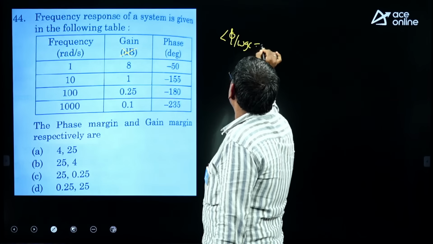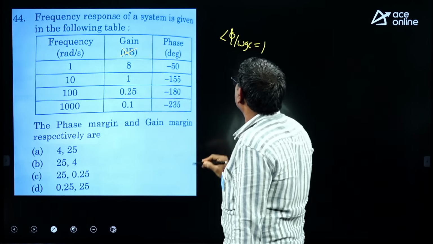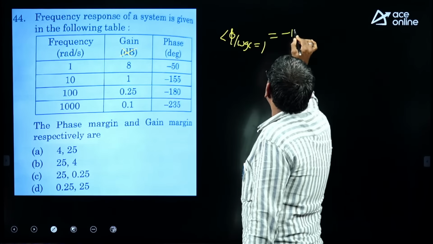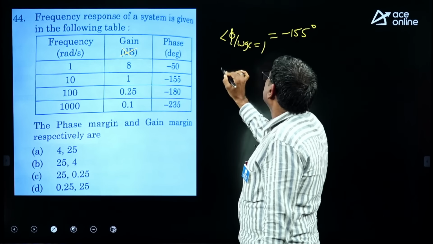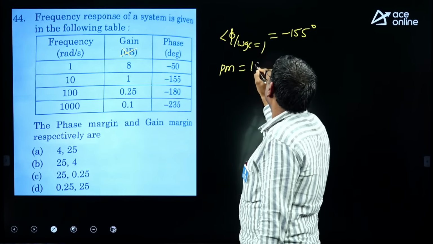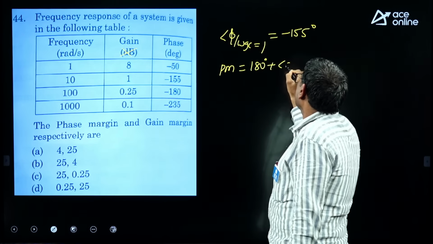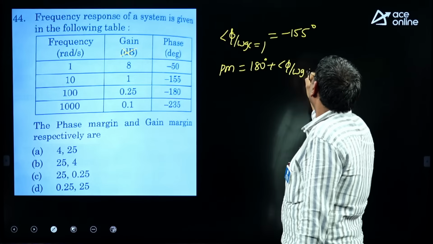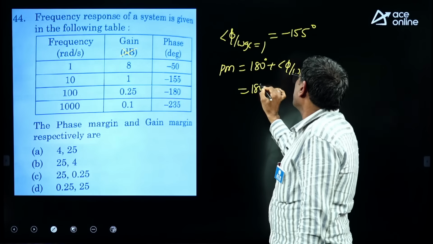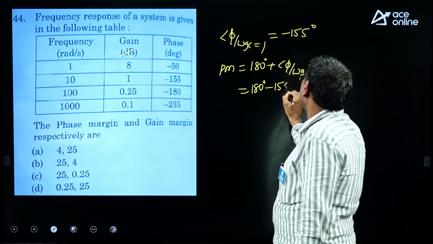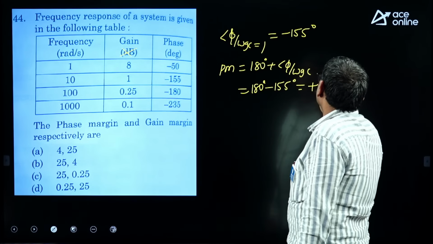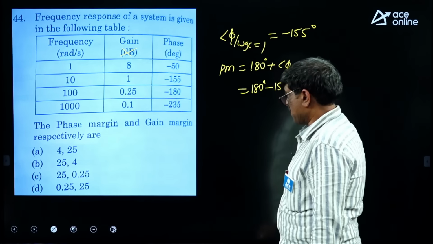At 1, what is the angle? Minus 155 degrees. That means phase margin equals 180 plus phi at omega gc, which is 180 minus 155 degrees, so you will get plus 25 degrees. This is the phase margin.